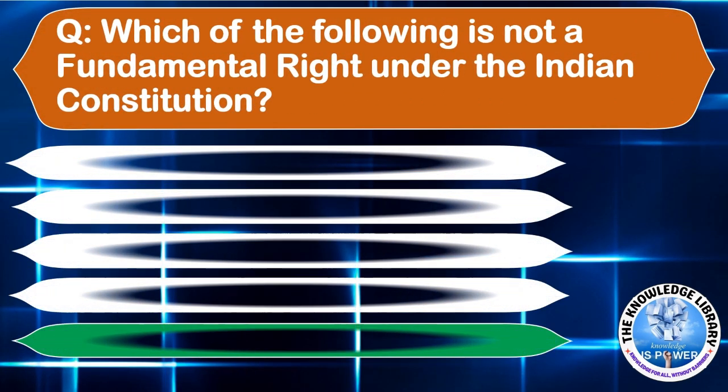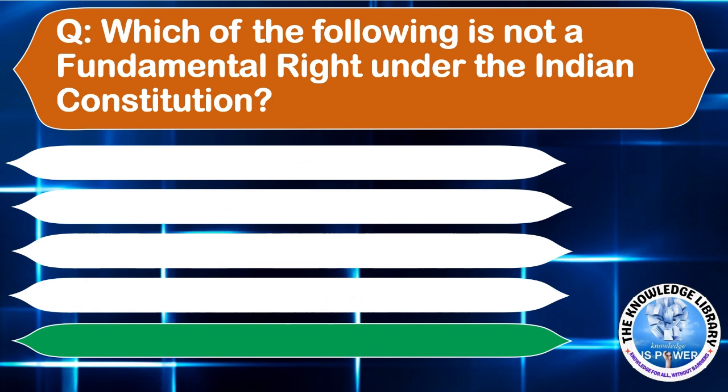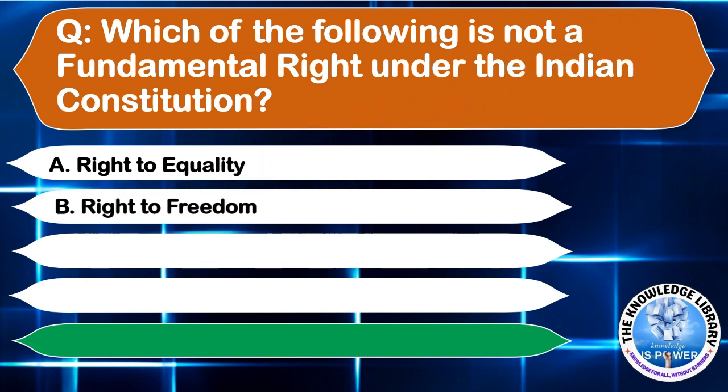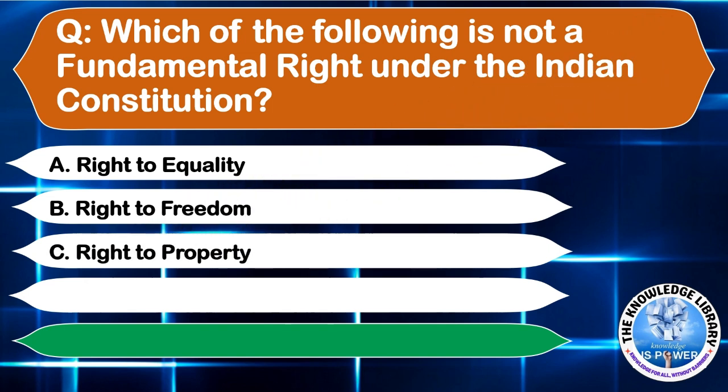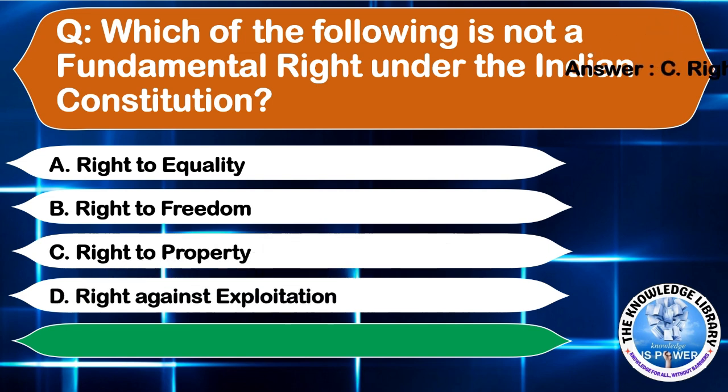Which of the following is not a fundamental right under the Indian Constitution? Option A, right to equality. Option B, right to freedom. Option C, right to property. Or option D, right against exploitation. The correct answer is option C, right to property. Moving to the next question.